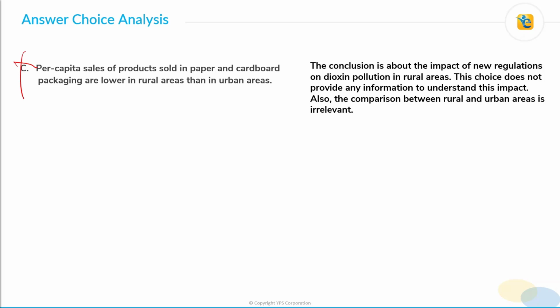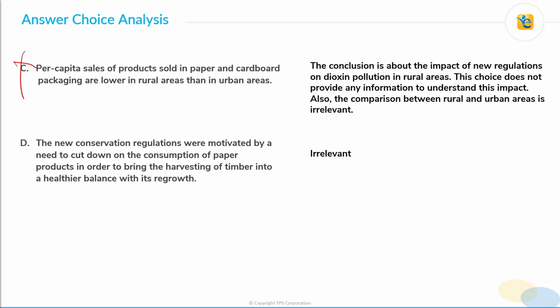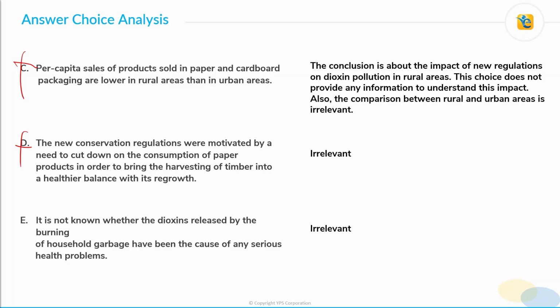Coming to choice D now. The motivation behind new regulations does not help understand the impact of these regulations, and therefore this choice is irrelevant. Coming to choice E. The conclusion is about the impact of new regulations on dioxin pollution, and hence the after effects of dioxin pollution are irrelevant. So choice E is also incorrect.